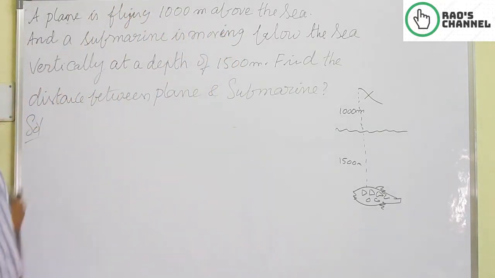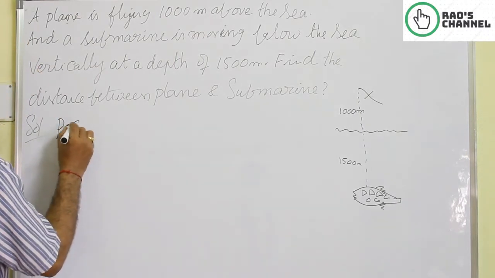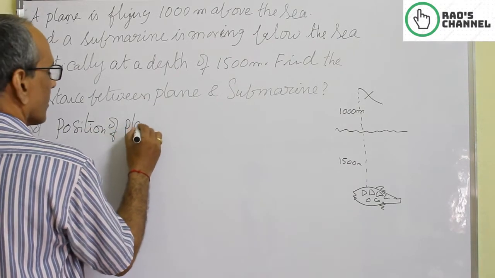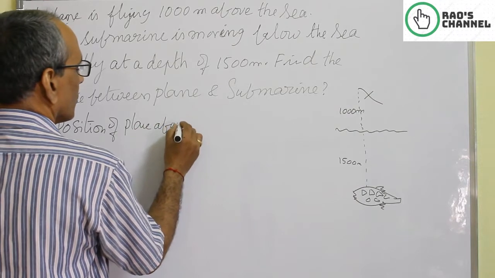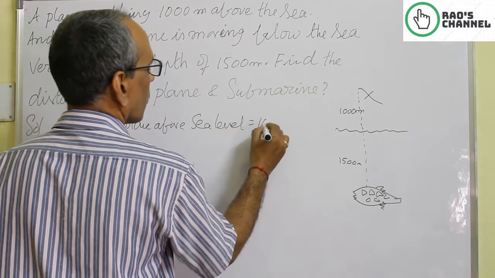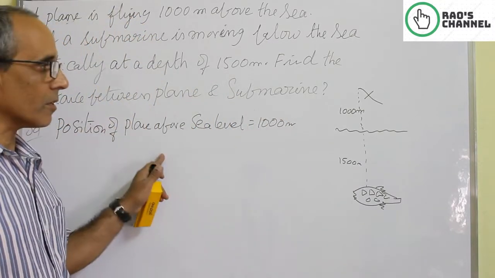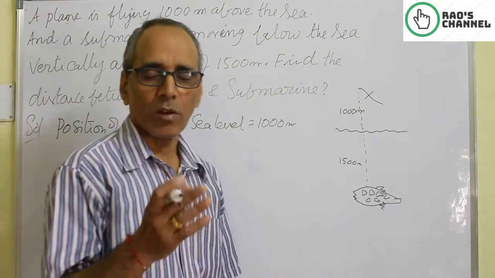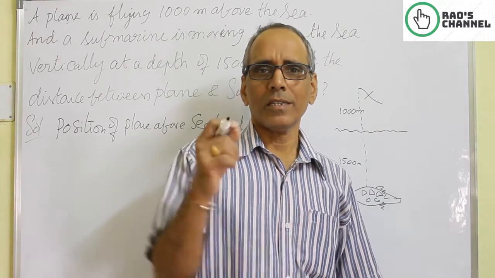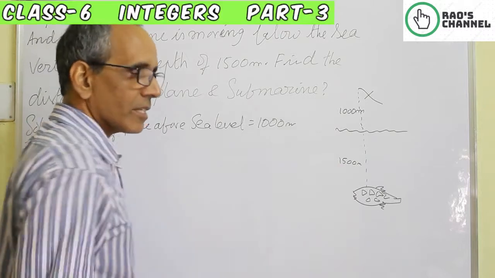Here we write the position of the plane above sea level is equal to 1000 meters. Don't give plus or minus, though you have the word. Better draw the diagram in your answer book also, to make the examiner understand you. That means you understood the concept because you did not give the plus and minus here.